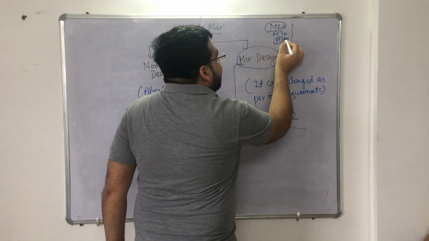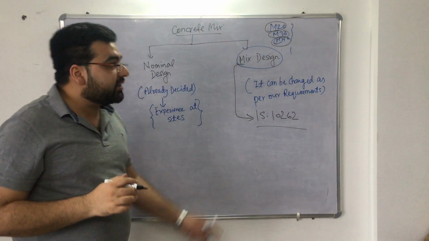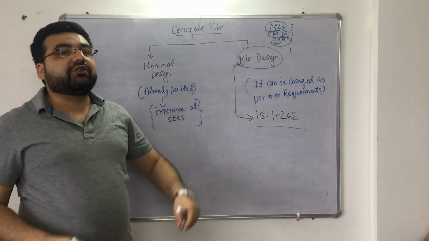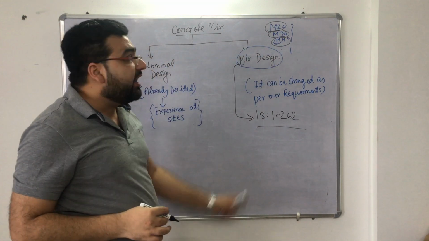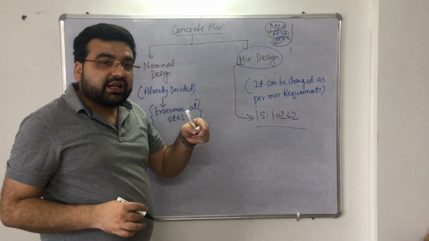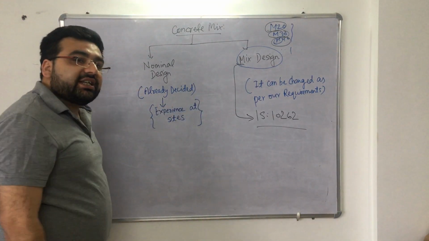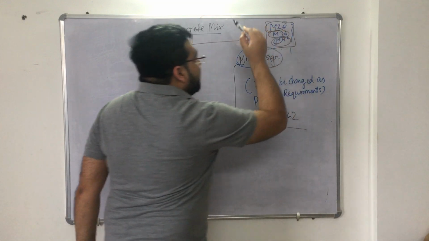What is M20, what is M30, what is M40? So let us discuss this, because this part will be very important in solving a lot of numericals. Okay, what is this 20, what is this 30, what is this 40? It is actually the characteristic strength. Now what is characteristic strength? Let us discuss, right? And one more thing is also very important. The mixed design M20, M30 and M40,